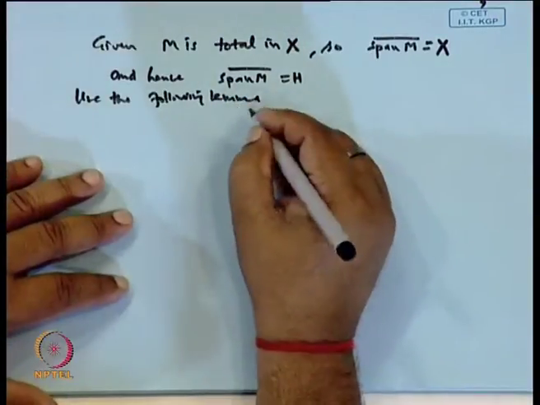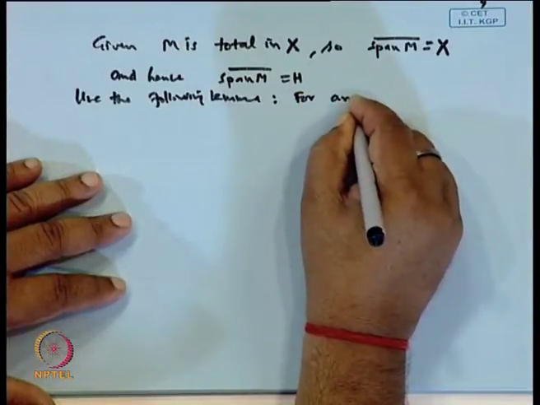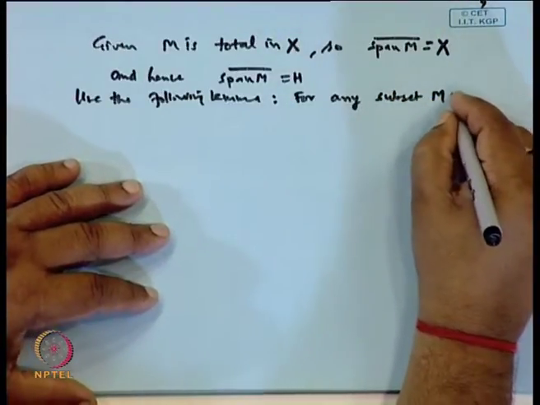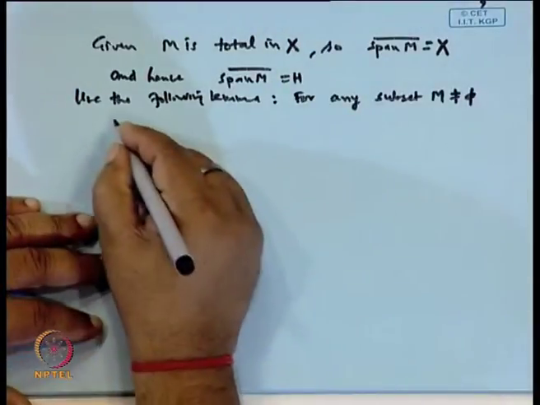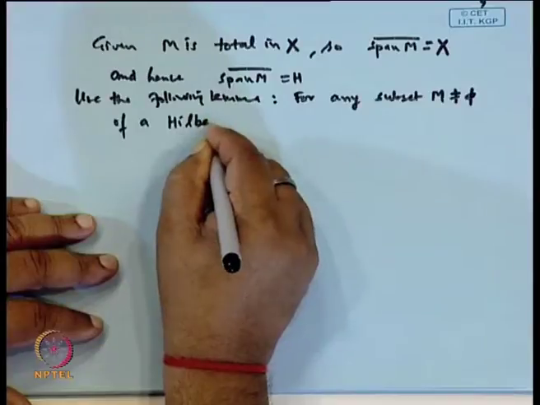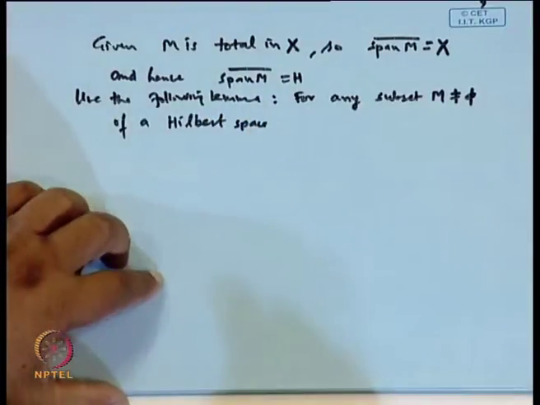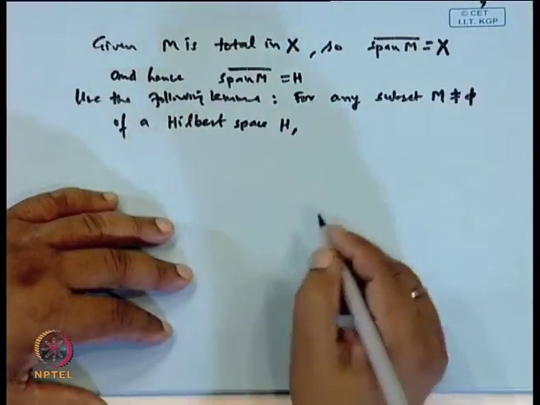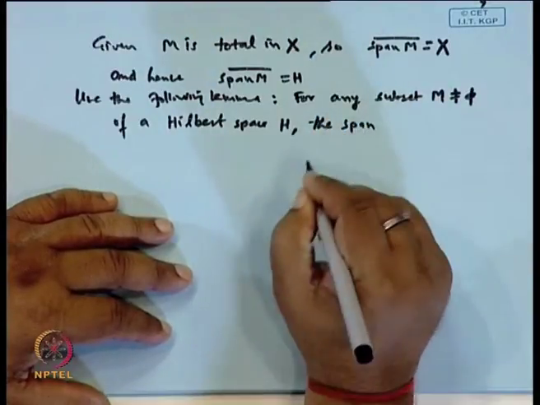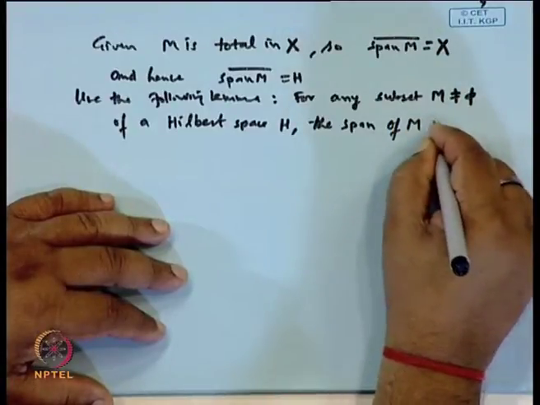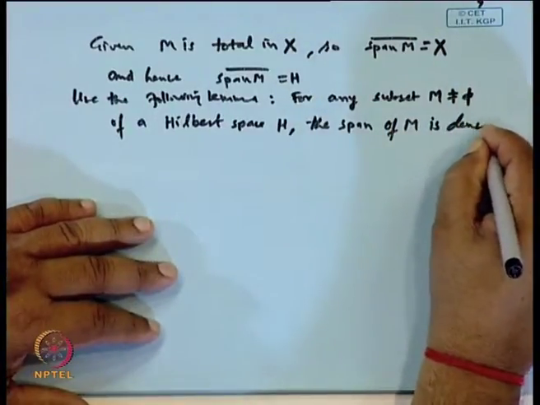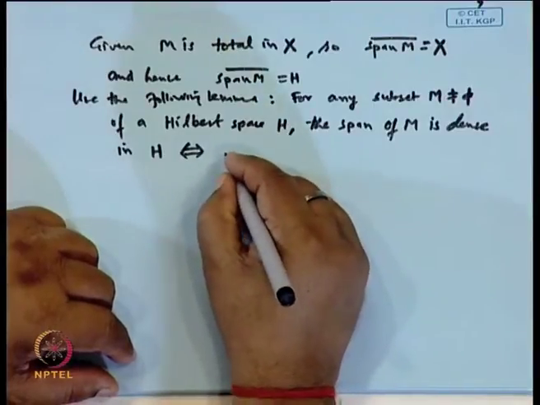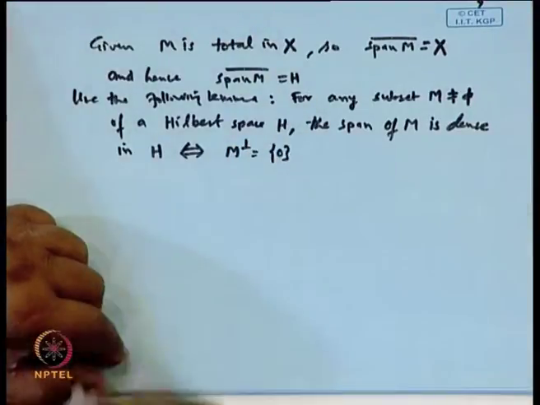What the lemma says: for any non-empty subset M of a Hilbert space H, the span of M is dense in H if and only if the orthogonal complement of M is the singleton set 0.